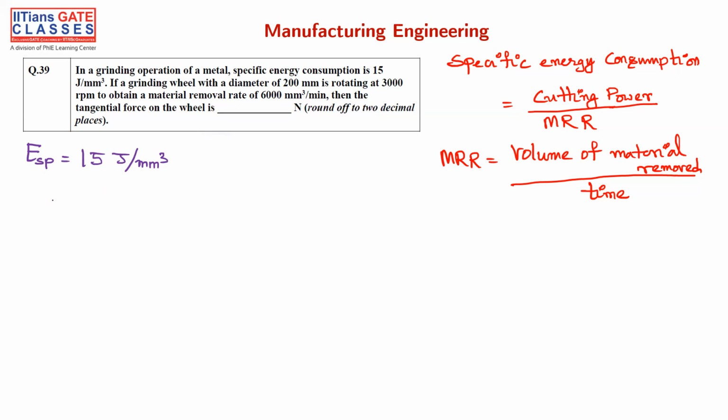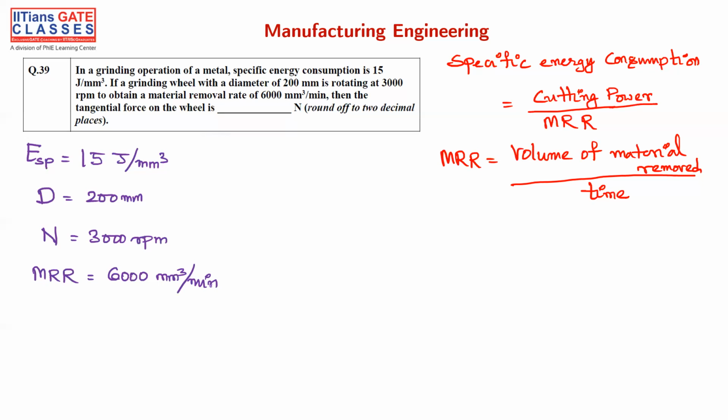And the diameter of the grinding wheel is 200 mm, and it is rotating at N, that is 3000 rpm, to obtain a material removal rate of 6000 mm cube per minute. So MRR is given. Very good. Then tangential force is asked.